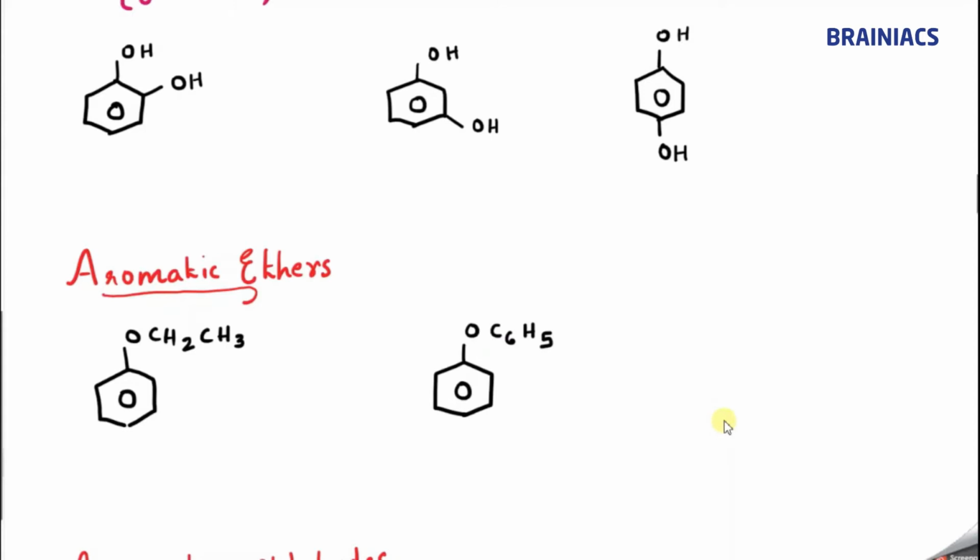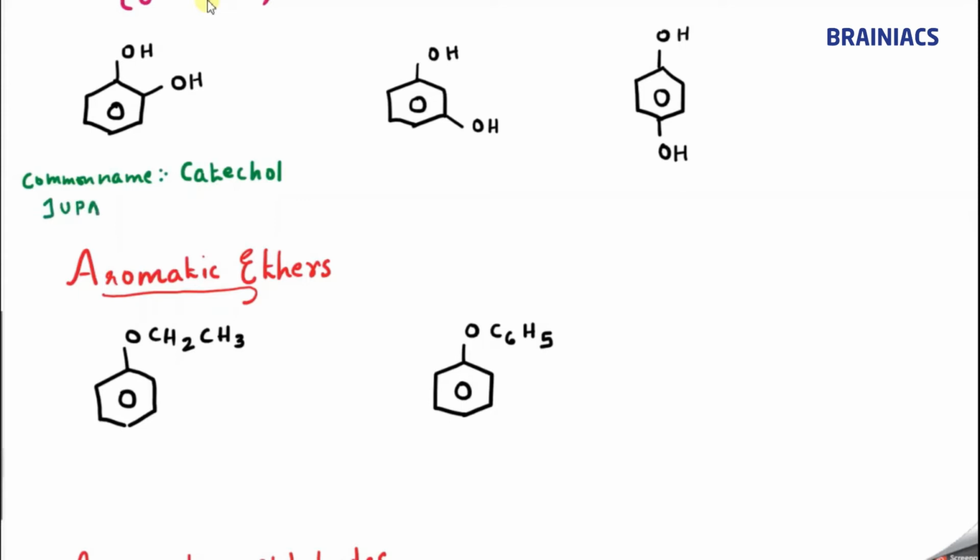So let me first write the common name. The common name of this compound, you will learn in plus 2, is catechol, C-A-T-E-C-H-O-L, catechol.